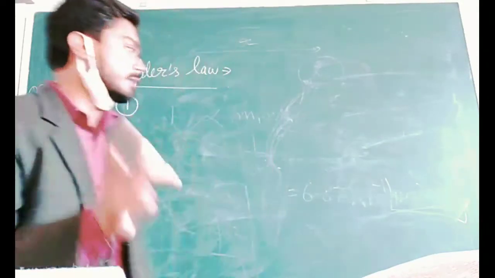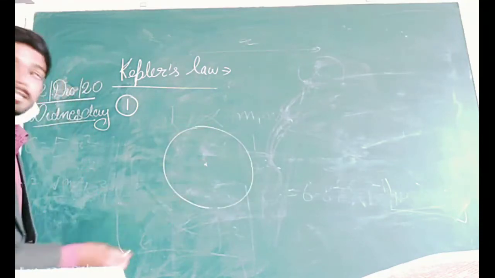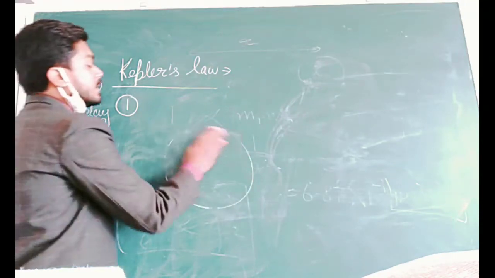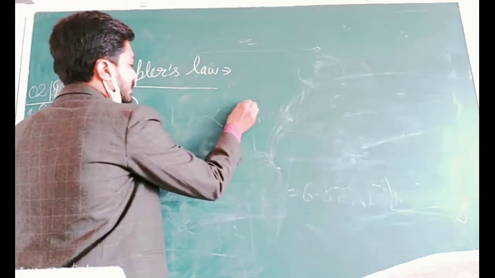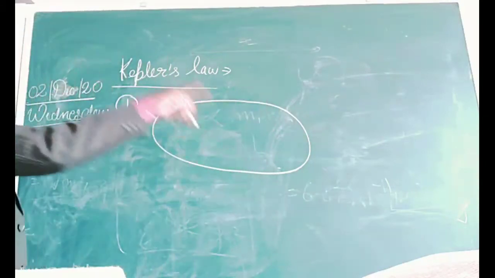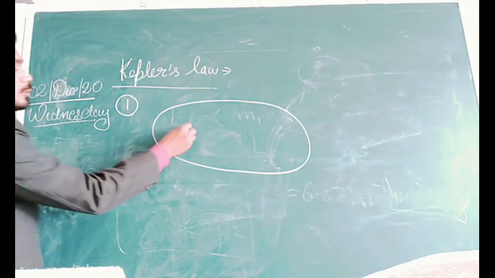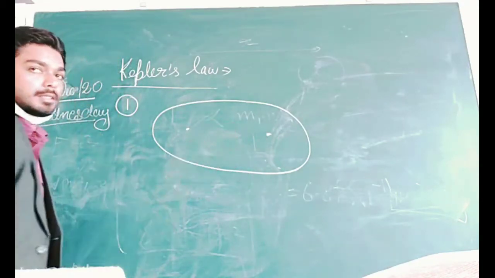Actually, as in a circle there is one center, in an ellipse there are two centers. Okay, and these two centers are called focus. Suppose this is your elliptical path. Then there are two centers which are called focus: first focus and second focus.